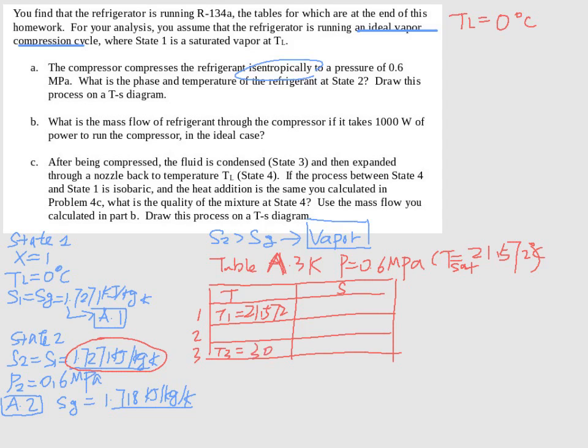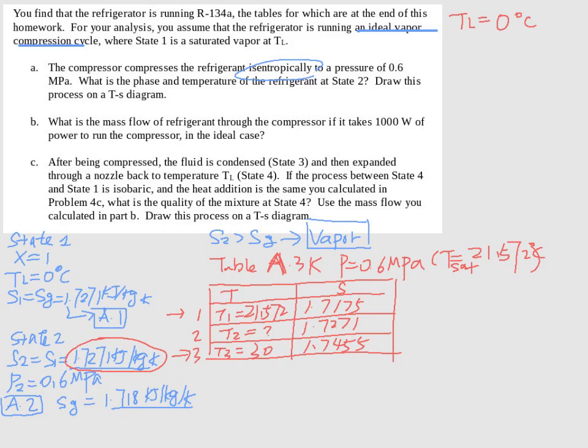So this is your first row, and this is your second row, and we also have all these entropy values: 1.7175 and 1.7455. We have 1.7271 as our S2 here. So we really want to find this T2 right here.